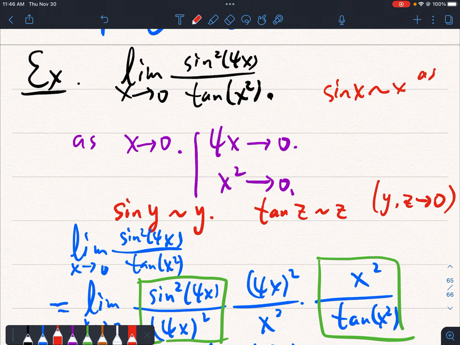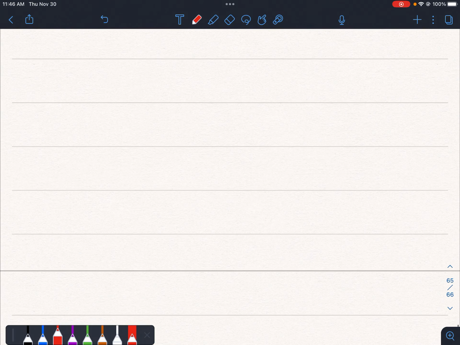But I have to say that sine of x is not equal to x, right? I said that it's approximately x when x approaches 0 in the sense of limit. The limit of sine x over x as x approaches 0 is 1. So similarly for tangent x. And also similarly for 1 minus cos of x with 1/2 x squared.